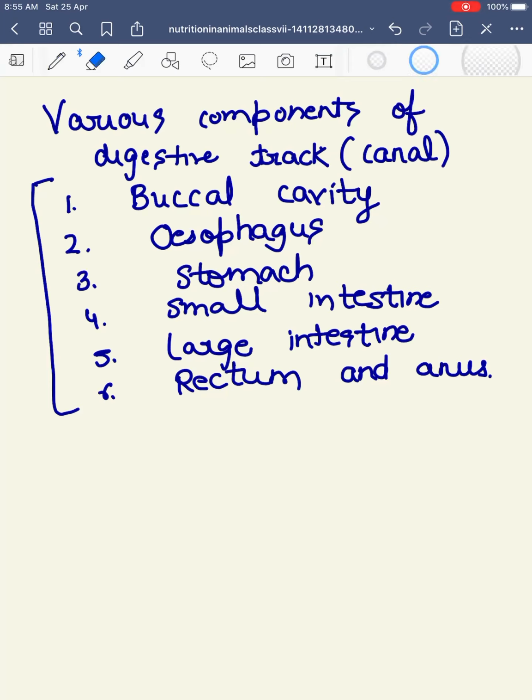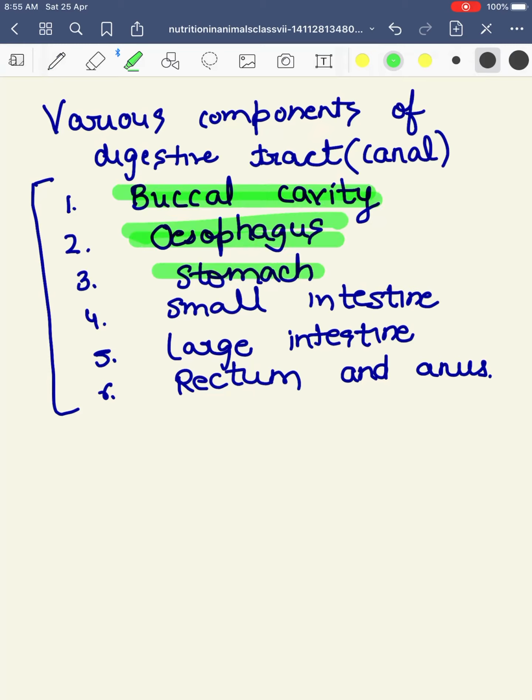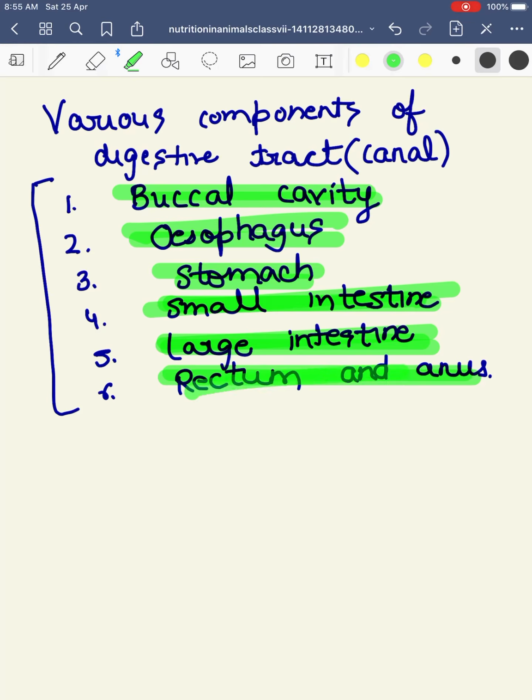These are rather the correct spelling, TRACT. That is called the digestive tract or canal. So various components of the digestive tract, I told you it begins from your mouth to your anus. So the first component is the buccal cavity, followed by the esophagus, then the stomach, small intestine, large intestine, rectum and anus. Clear?